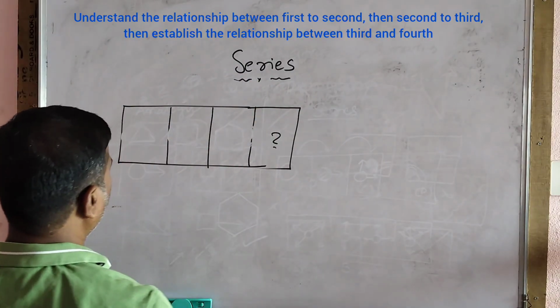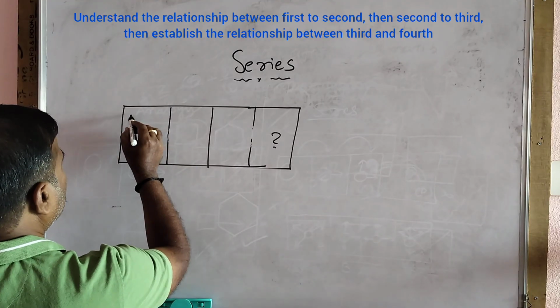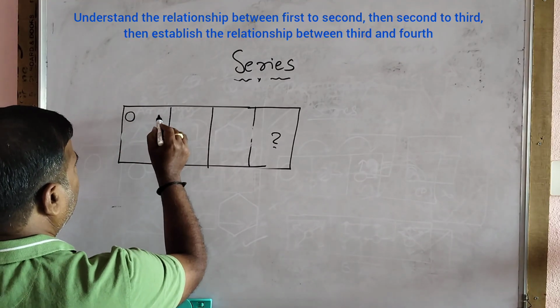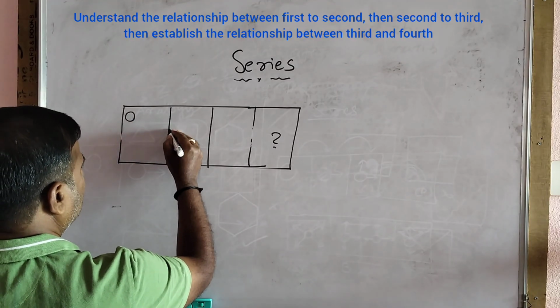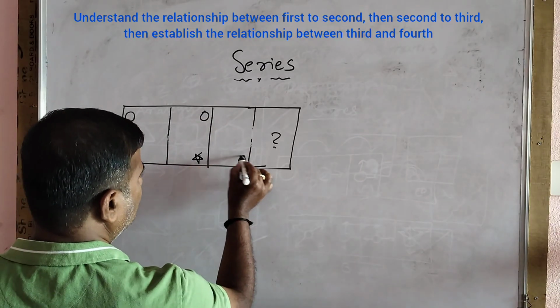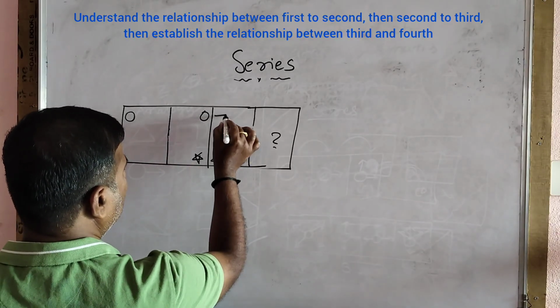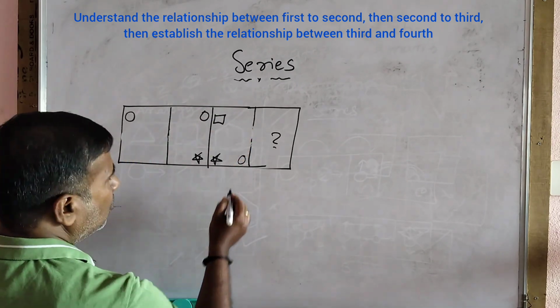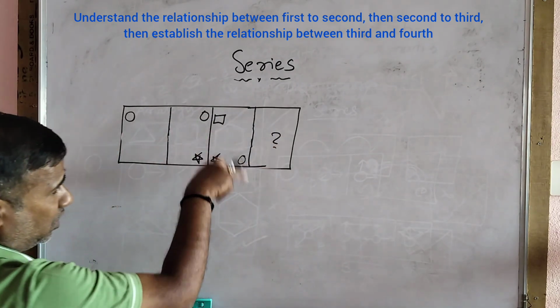Okay, next question. You see here I have a circle. This is a circle. Next you see circle, star. Next circle, star, square. Now start thinking what is happening.